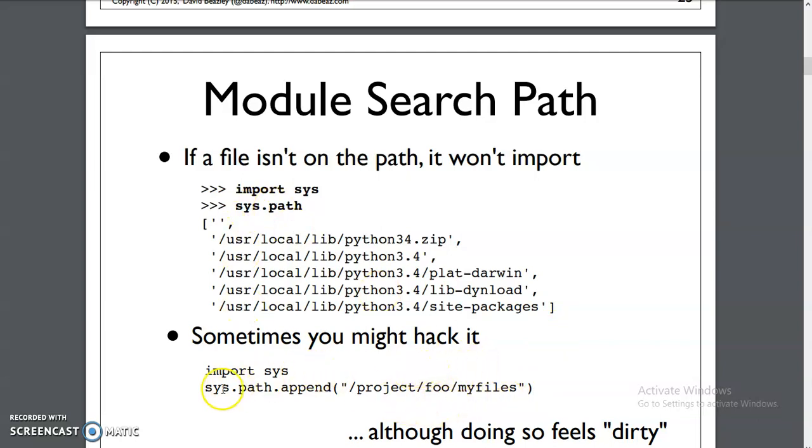Then you can do it like this: import sys, then sys.path.append with the required path of the folder, for example project foo and my files. This is the folder which contains all your modules. Now this folder is added into your system path. Then wherever you are importing your files or modules, those modules will be accessible. There is no need to keep the modules in the same folder.